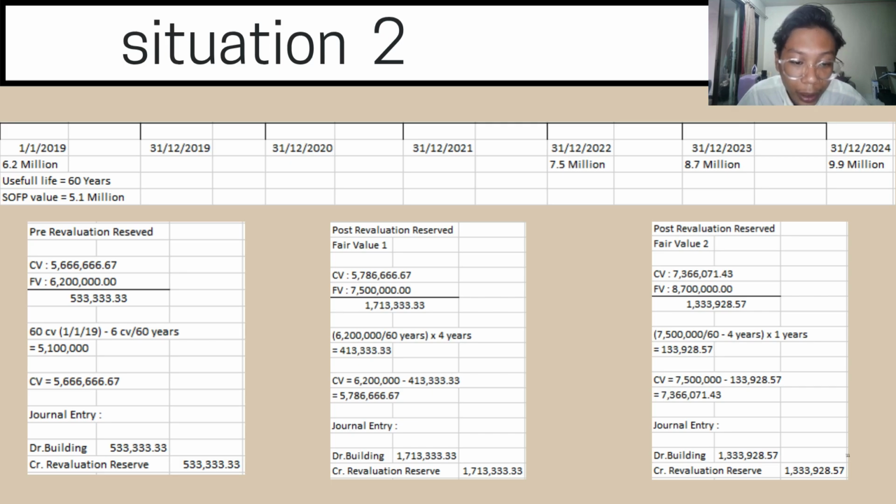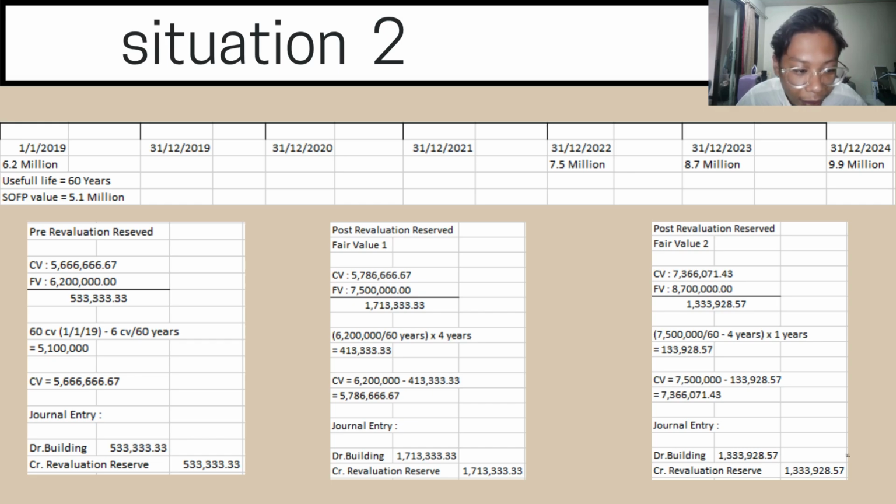On the 31st December 2022, the fair value has gone up to 7.5 million, and the next year, 31st December 2023, it has gone up also to 8.7 million, and the last one, it has gone up to 9.990 million on the 31st December 2024. So first, we need to find the pre-revaluation reserve.